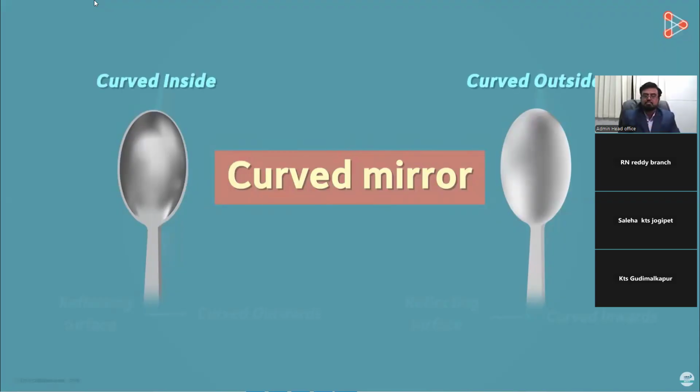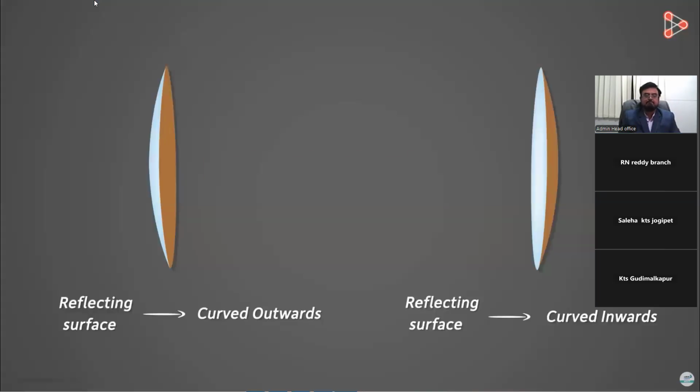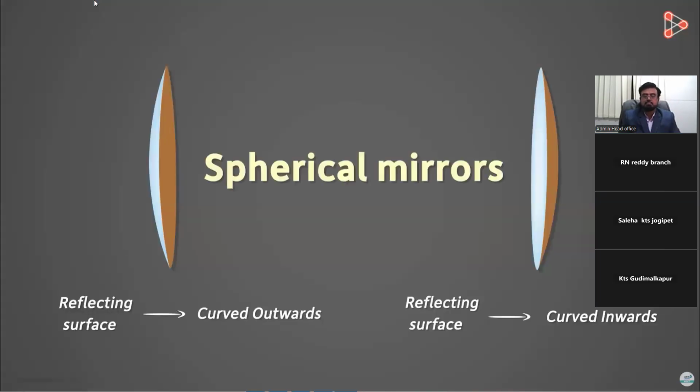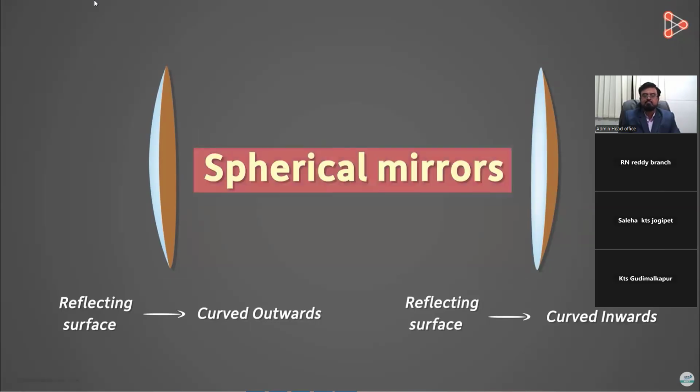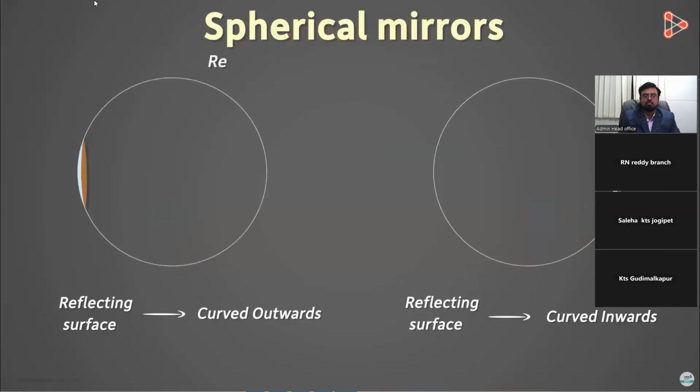Now, the specific types of curved mirrors that we are interested in are called spherical mirrors. In fact, these two mirrors are spherical. Well, they look nothing like a sphere. But then why are they called so? They are called spherical mirrors because their reflecting surface is a part of a sphere. You can clearly see that the reflecting surfaces of both the mirrors form the part of the sphere.